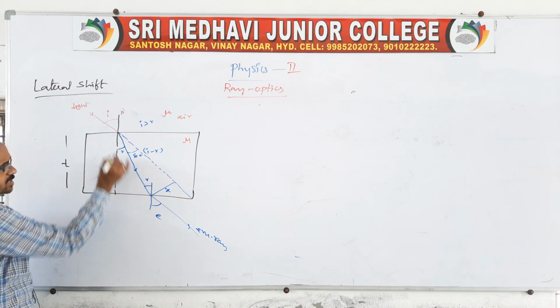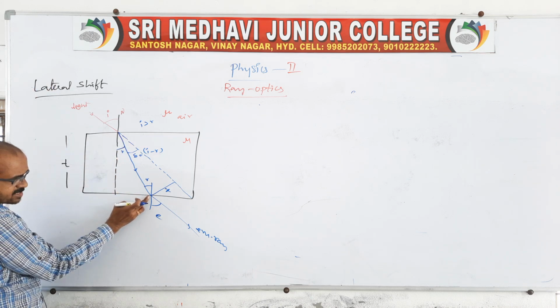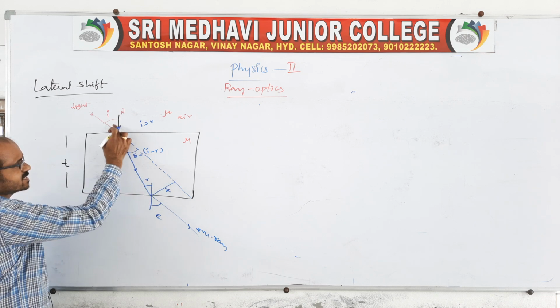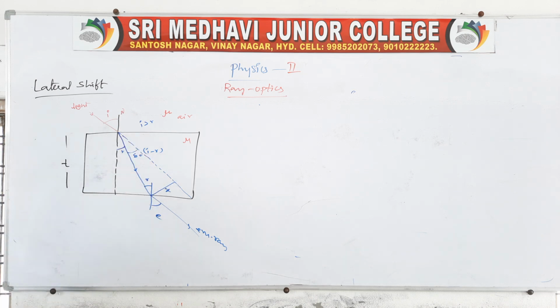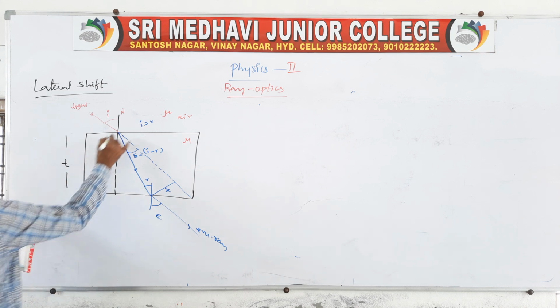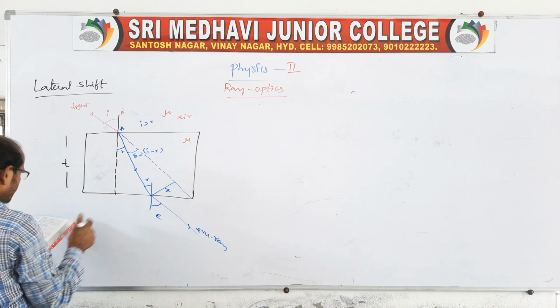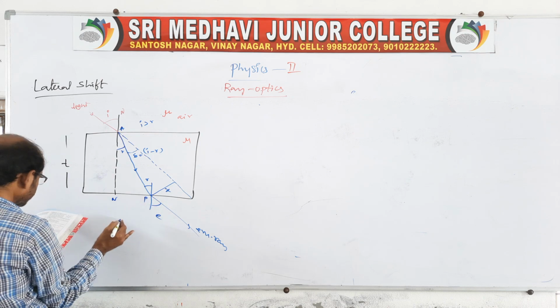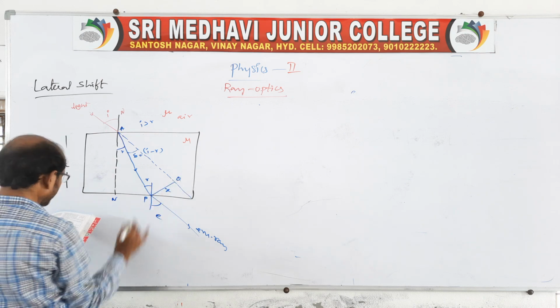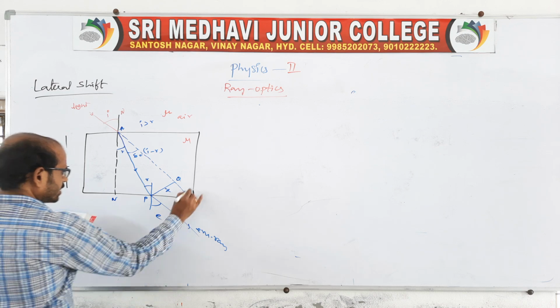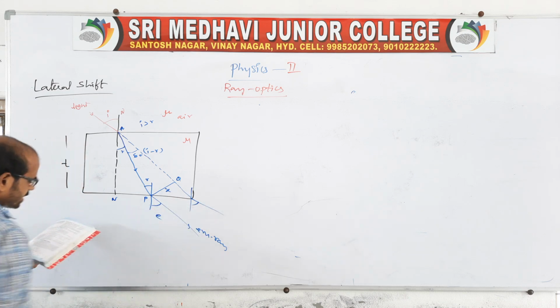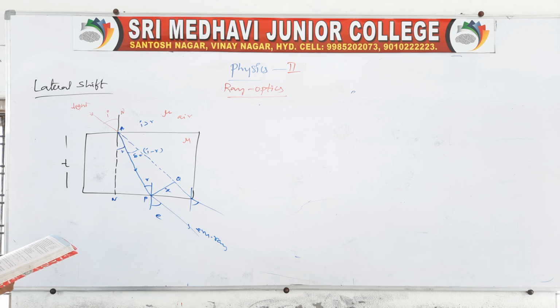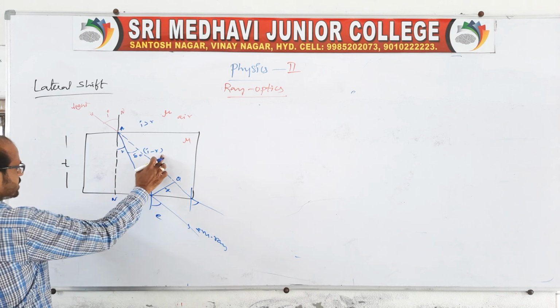A perpendicular is drawn from the emergent ray to the extended incident ray, which we call the lateral shift. Suppose you take the letters A, M, P, and Q. Again here also draw a normal, and the ray bends like this, clear? Here delta is equal to i minus r.